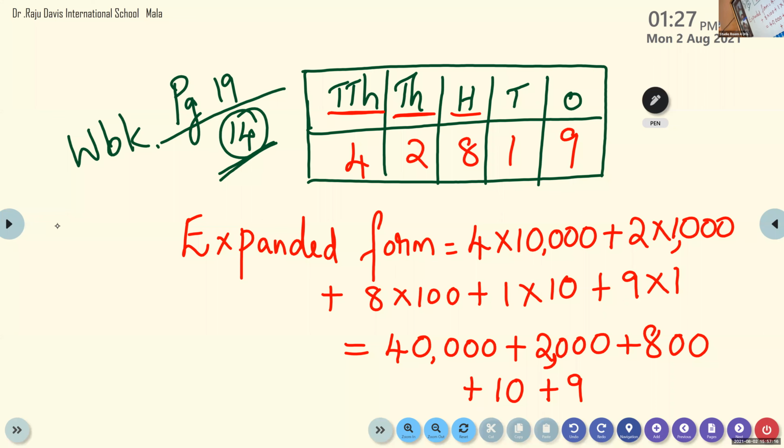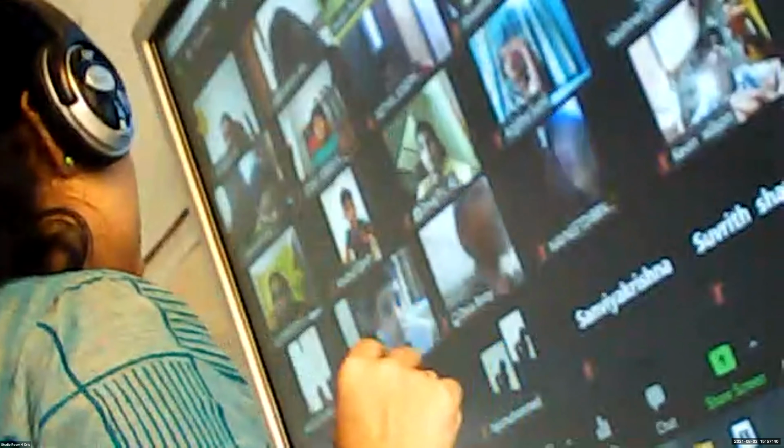Find the place value and face value of 1 in the numbers given below. Children, what do we have to do? We have to find the place value and face value. Here we will write these numbers in a box form, in a table. For question number 15, all these questions we will make in a table. So you have to use a ruler and pencil and draw neatly.